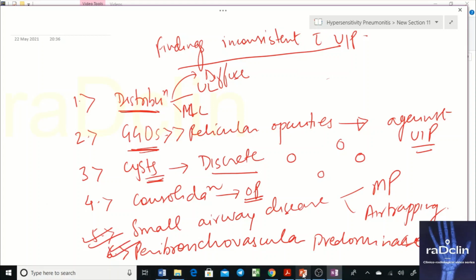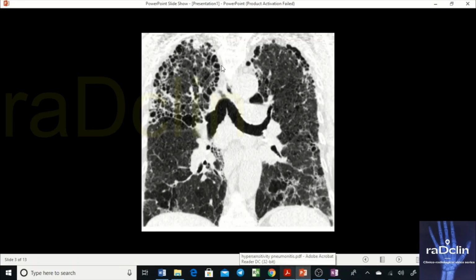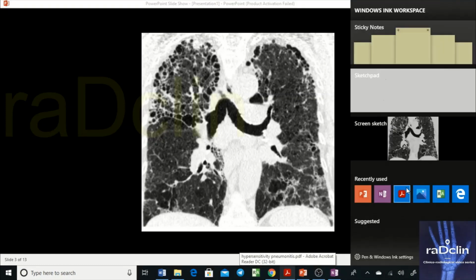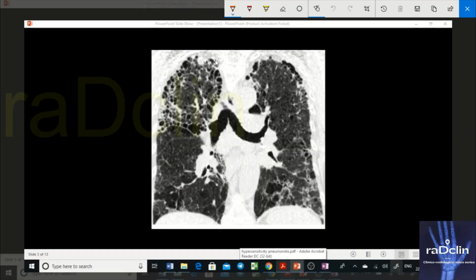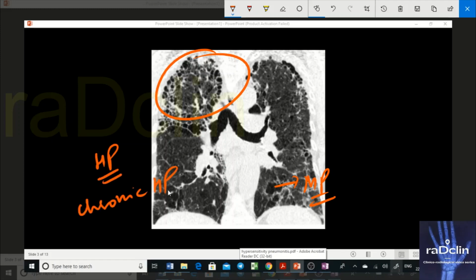So when we saw this particular pattern, it characteristically says that this is not UIP. Why is it not UIP? Because the distribution is in the upper lung, and you see areas of mosaic perfusion, which is against UIP. So the diagnosis is inconsistent with UIP, and with history and other lab findings, you can make a diagnosis of chronic HP with superimposed subacute findings. This means that active disease is there, and the patient requires treatment. Active disease is suggested by mosaic perfusion.